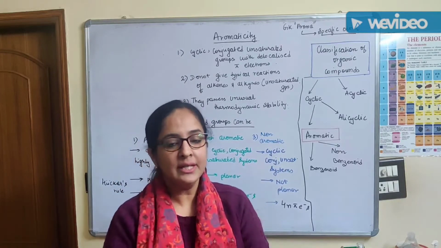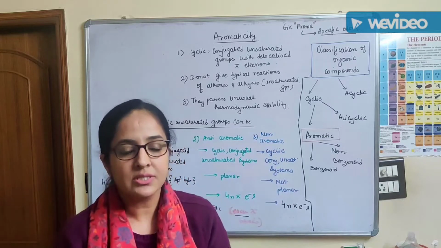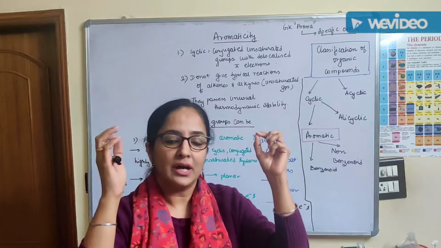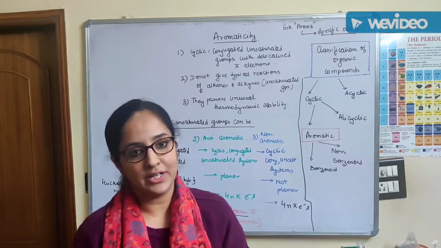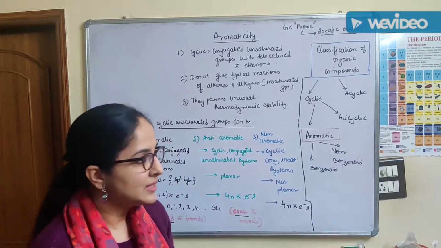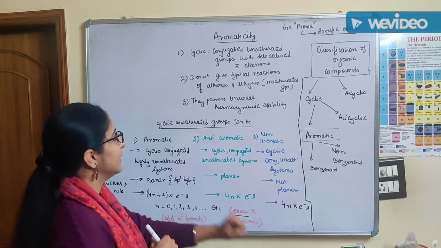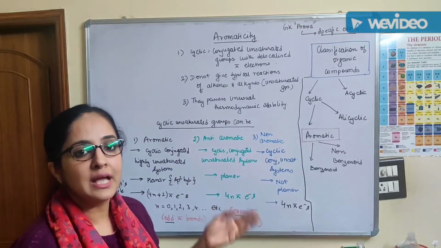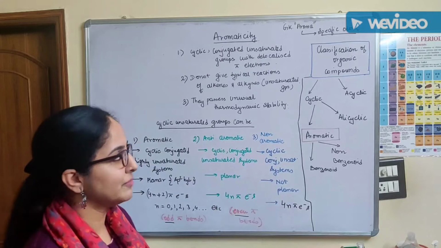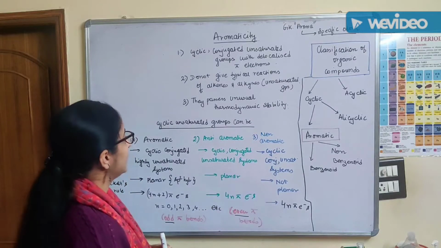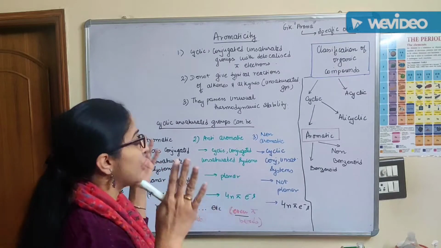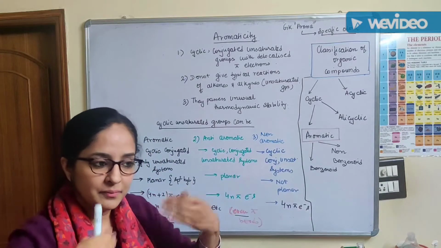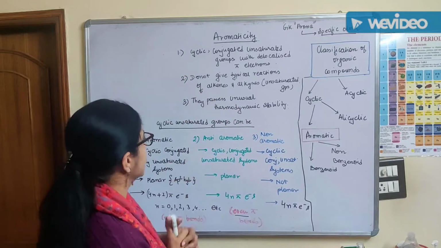So in totality, they are cyclic, conjugated with a lot of unsaturation, and have delocalized pi electrons. This is the first level of classification by which we can classify certain compounds as aromatic. And the property of having these properties is known as aromaticity.